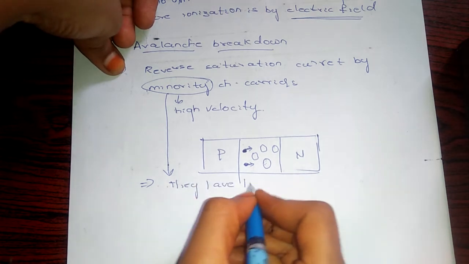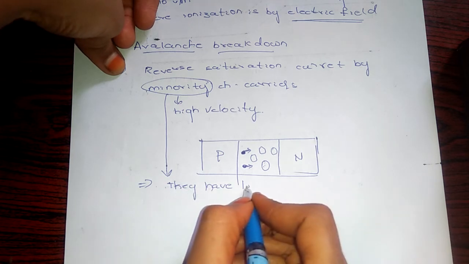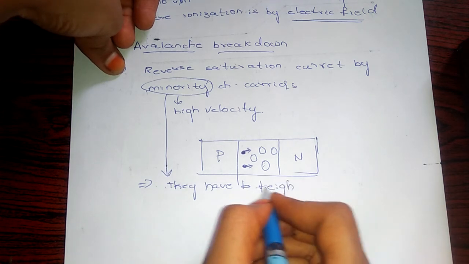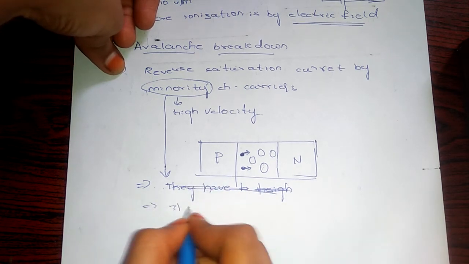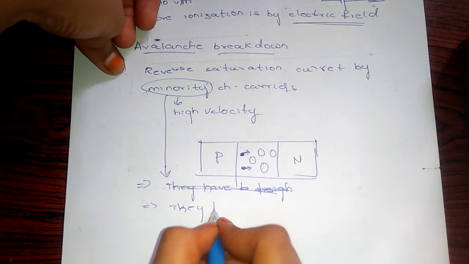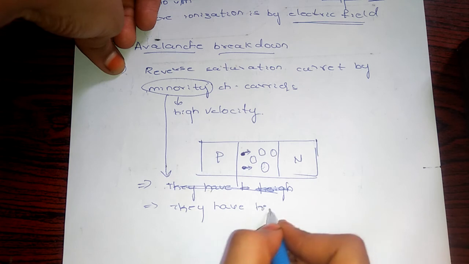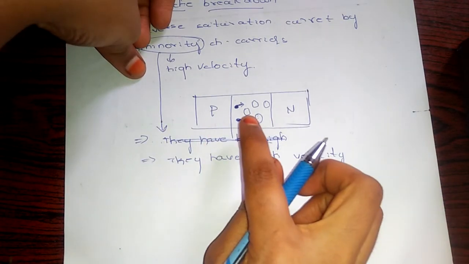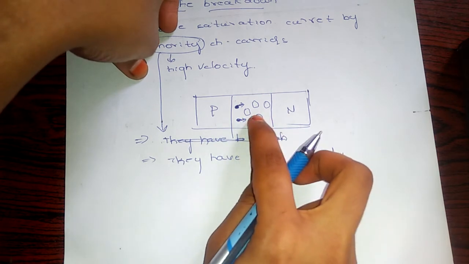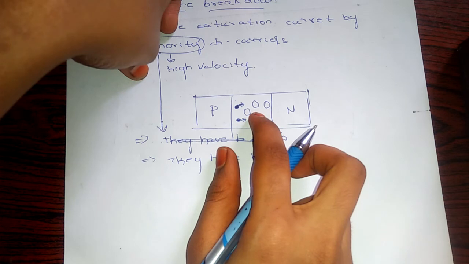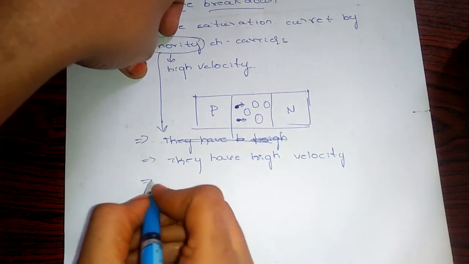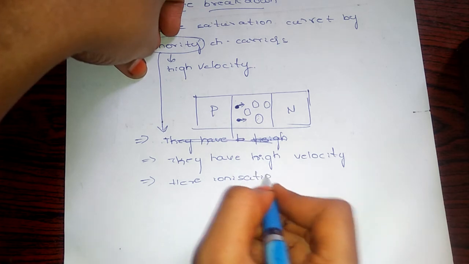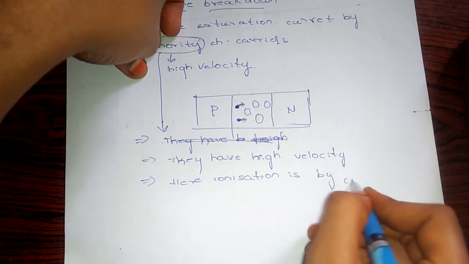They have high velocity. So as they have high velocity, they go and hit these bonds, and the atoms in the bond formations will break down, and this ionization is by collision. Here ionization is by collision.